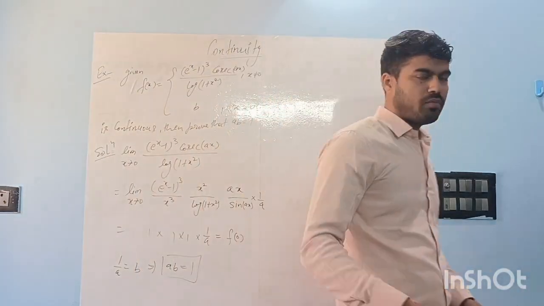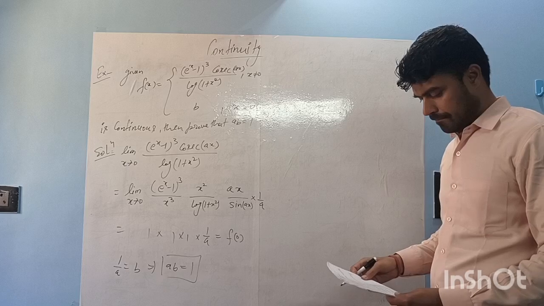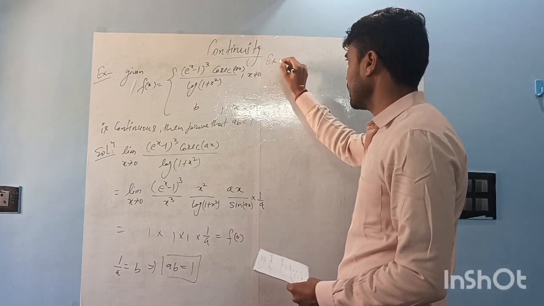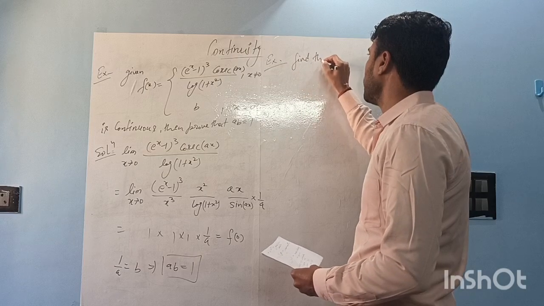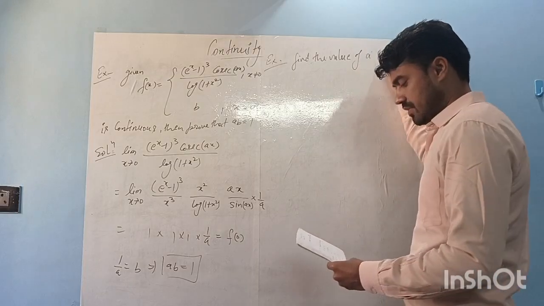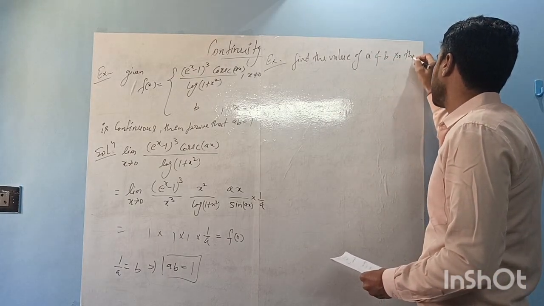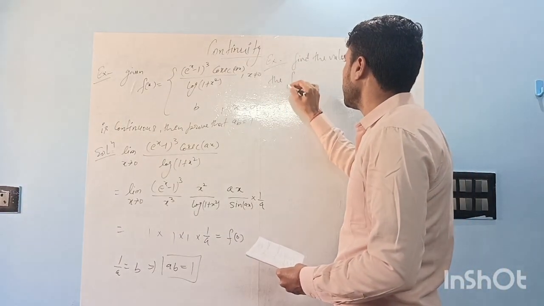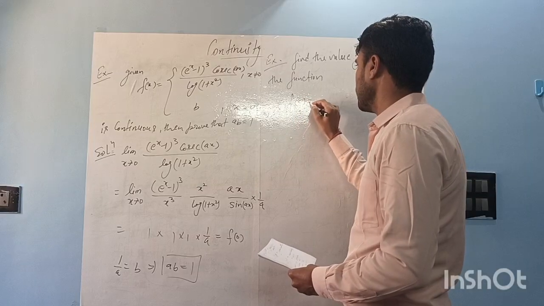So we can take some more examples, right? Okay, let's take one more example. Then we'll move further. Find the value of a and b, so that the function f(x) is equal to